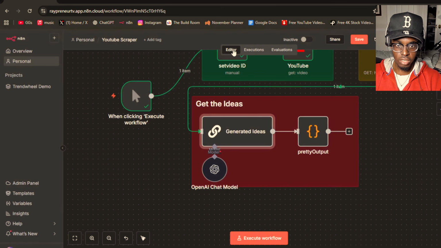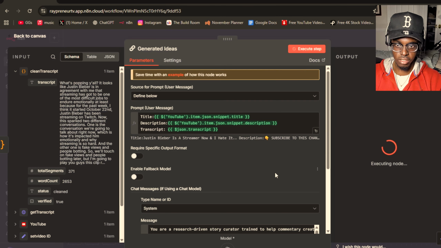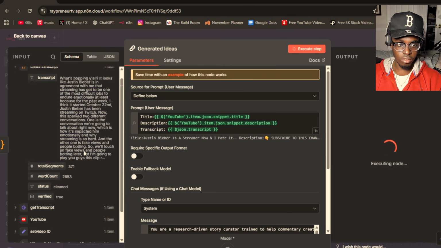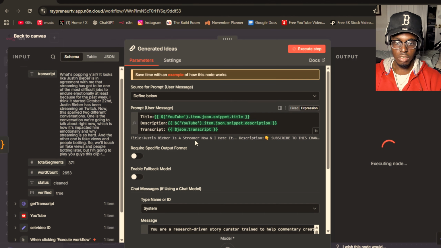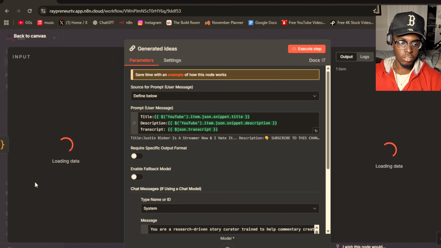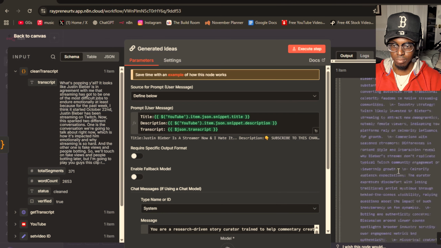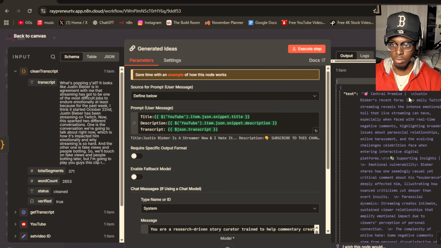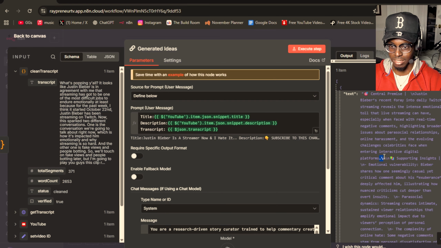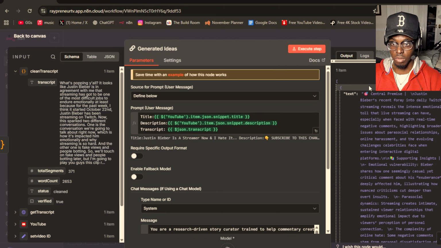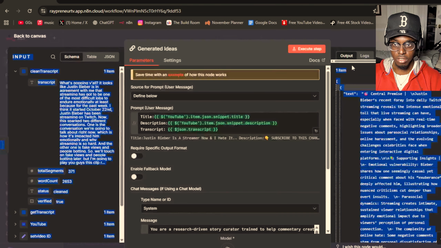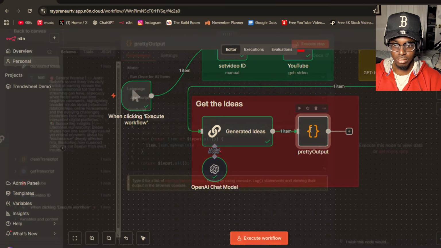Now let us execute this step, and it is going to generate ideas from the transcript, the video, the title. It's just going to provide everything that we need, and here it is. As you can see, you can look at all this. Output is great. This is exactly what we want. You can see that \n and how it's kind of, you know, still ugly. This is what the beautifier is for, this is what the pretty output is for.